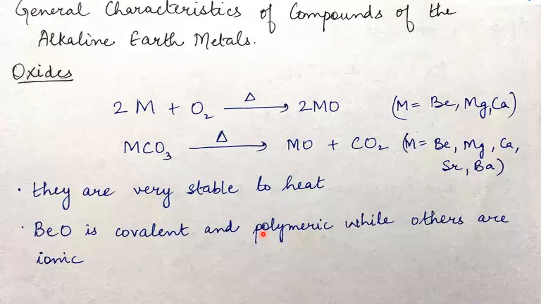BeO is covalent and polymeric while others are ionic. So BeO is covalent. This is very important. Why? The first member, beryllium, has small size and more polarizing power. The more the polarizing power, the more is the covalent character. So beryllium is not only associated with ionic, it is also associated with covalent character, whereas in the other members, ionic is dominating. That's why they are polymeric in nature. Other members are straightaway ionic.